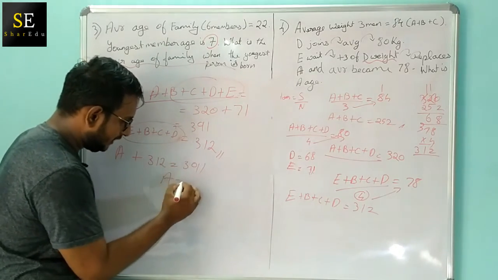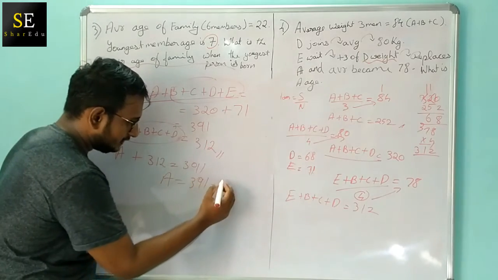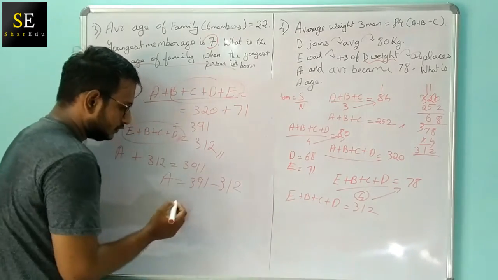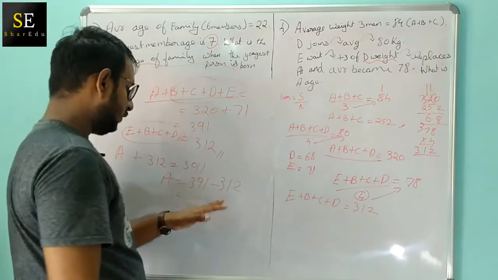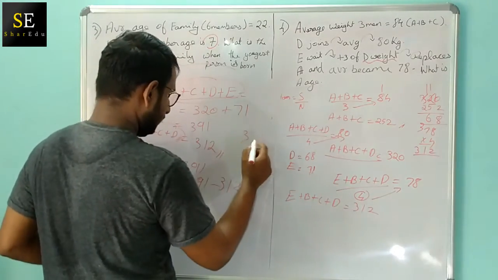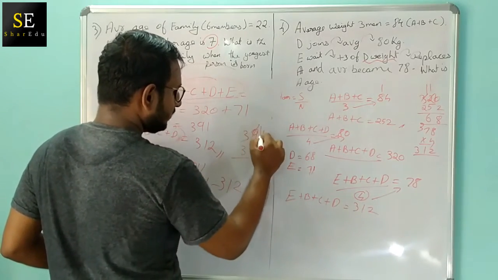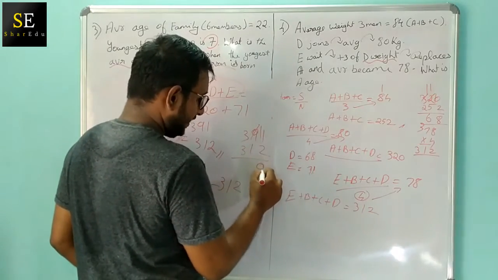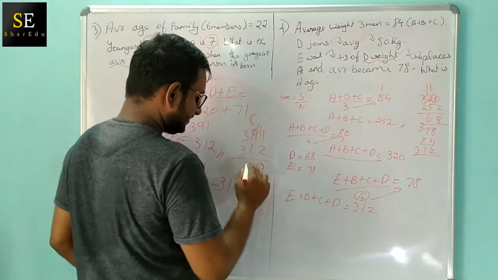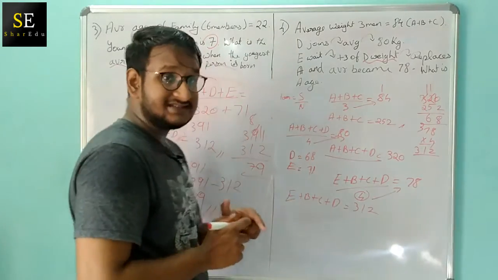So A will be 391 minus 312. 11 minus 2 is 9. Now 8 minus 1 is 7. So 79. So the weight of A is 79.